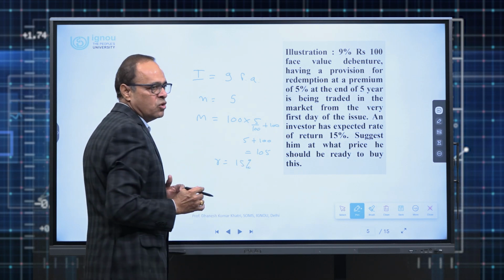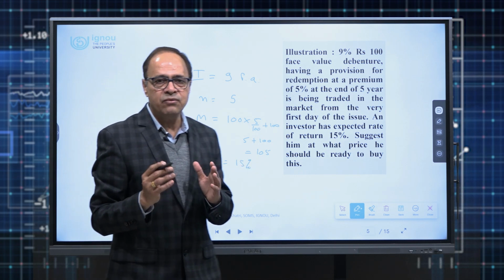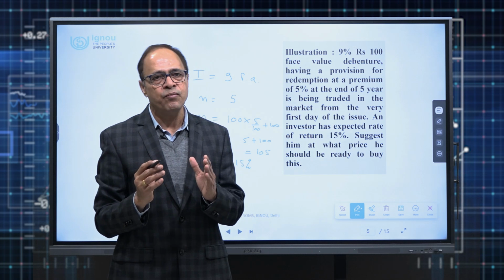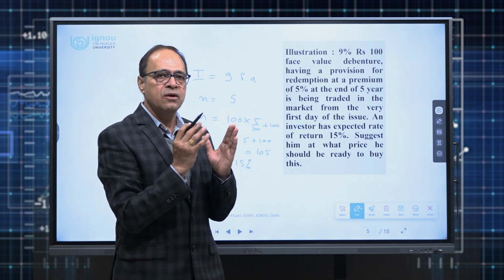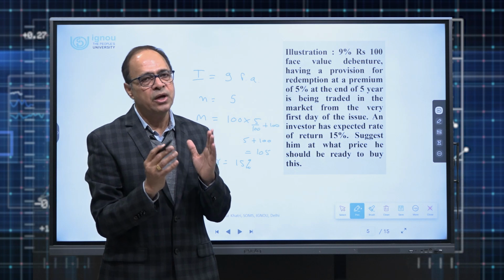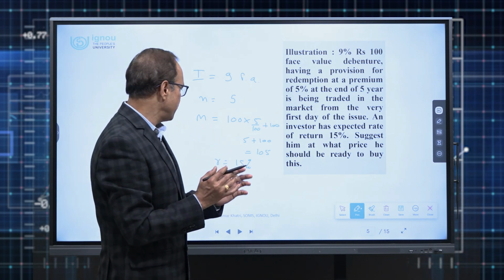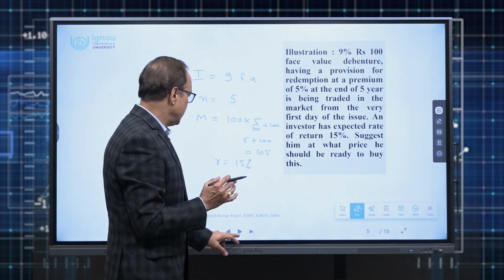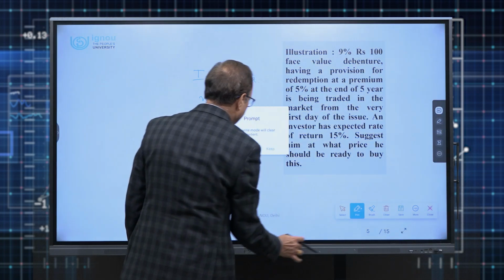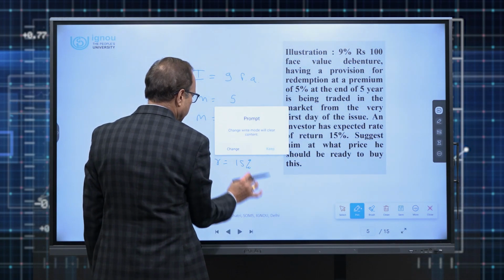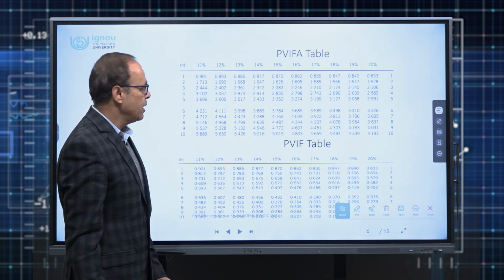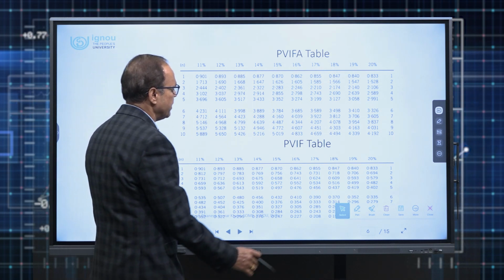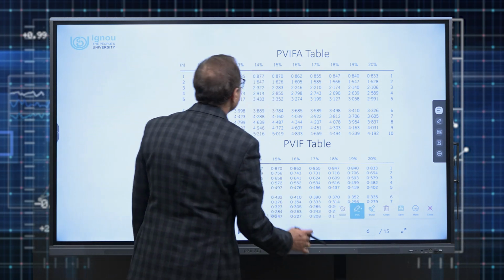So what we need to do is look for the present value interest factor for an annuity at 15%, as well as the present value interest factor for the simple value or lump sum value at 15%, and then use the formula. So let us see what the table value is for that. At 15% you have to keep track. So this is our table. I hope you remember how to read this table. So our rate is 15%.